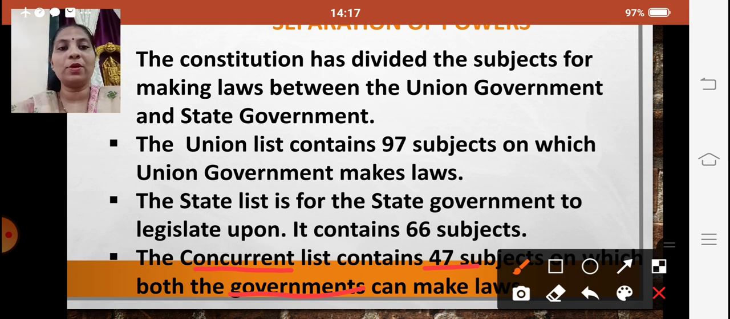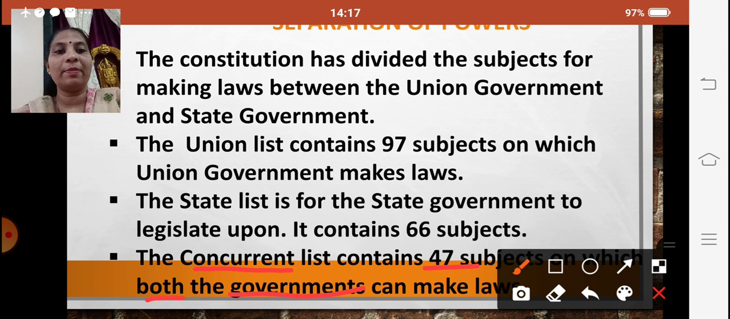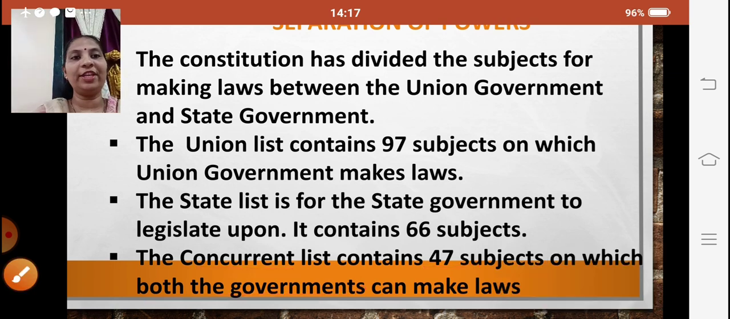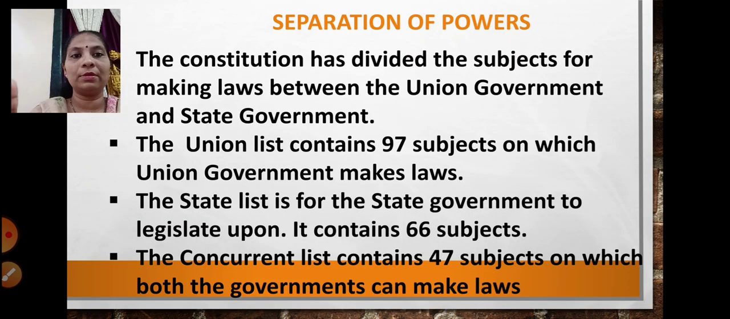Is it clear? So we have three lists: the union list, the state list and the concurrent list. The union list has 97 subjects on which the union government makes laws. The state list has 66 subjects on which the state government makes laws. And the concurrent list is the list where both the governments can make laws on 47 different subjects.